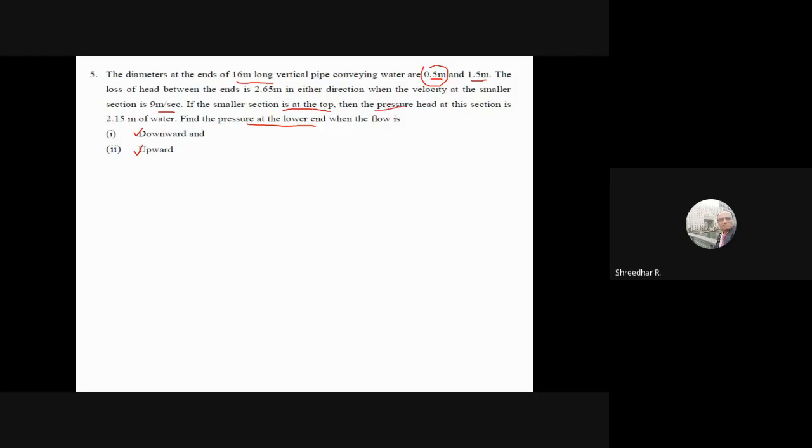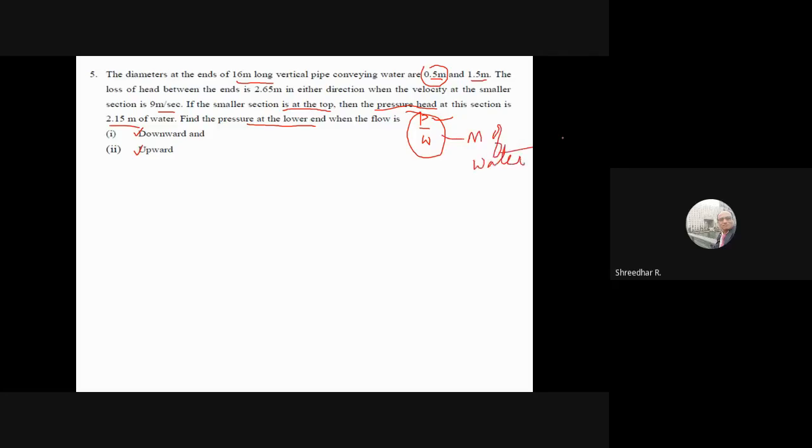So the pressure head is given. If pressure head is given, then it is P by omega. If only kPa is given, it is only pressure. If pressure head is given in terms of water, then directly it is P by omega. Okay, so be careful of this. Since water is flowing, it is already in meters of water, so no problem. You can directly substitute 2.15.